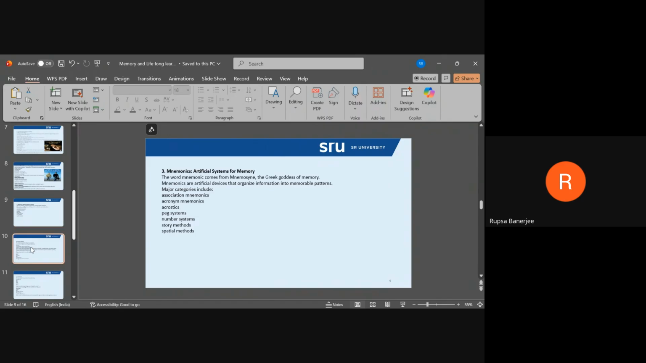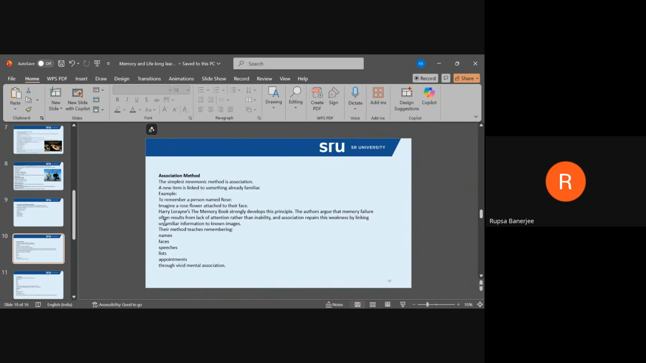Let's look at the first one, which is the association method. The simplest mnemonic method is association. A new item is linked to something already familiar. For example, to remember a person named Rose, imagine a rose flower attached to their face. Harry Lorayne's The Memory Book strongly develops such a principle.